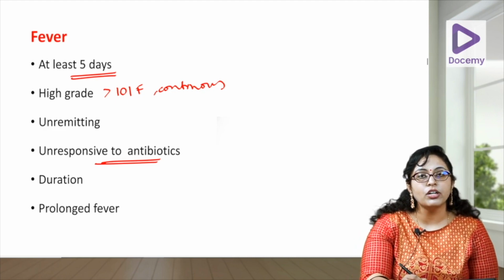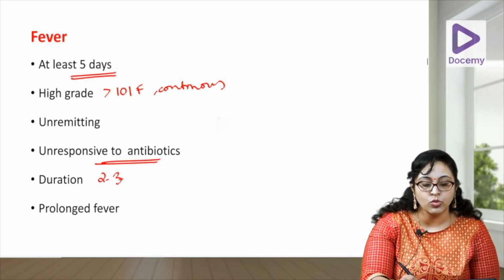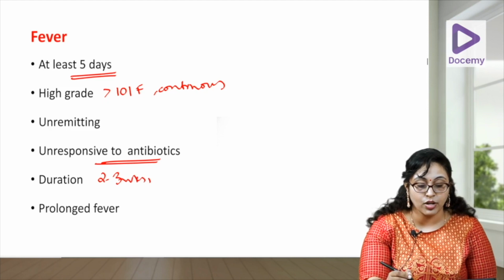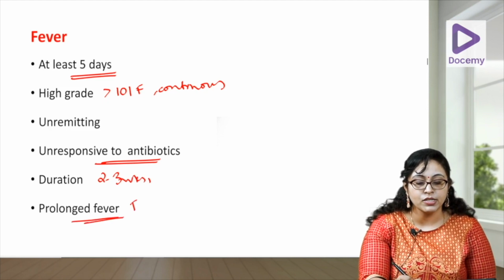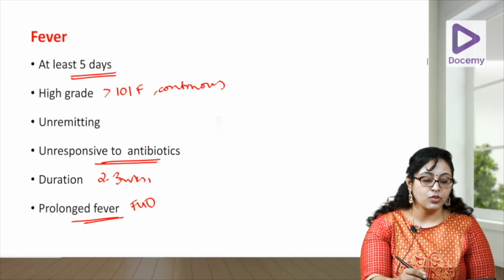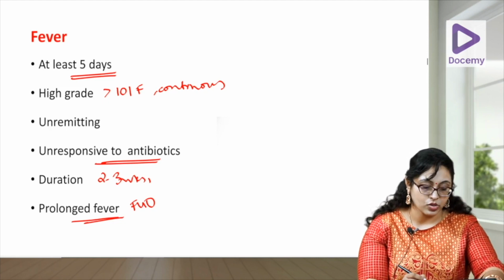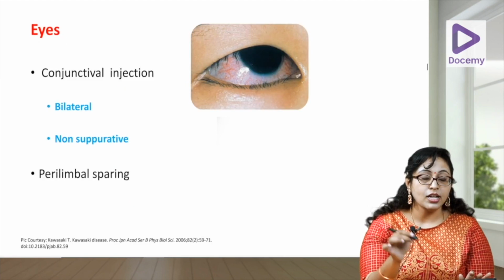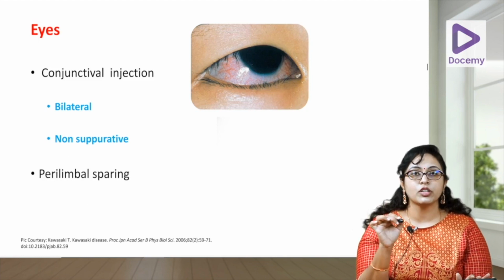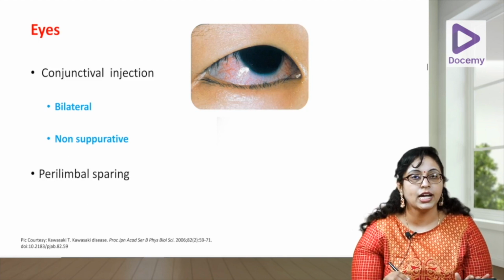Duration: usually if not treated, it spontaneously resolves by 2 to 3 weeks. Sometimes it may take even longer. It is prolonged, and usually presents as a fever of unknown origin, where you don't know the cause. Okay, so that is a characteristic. It is a high grade continuous fever not responding to your antipyretics or antibiotics.